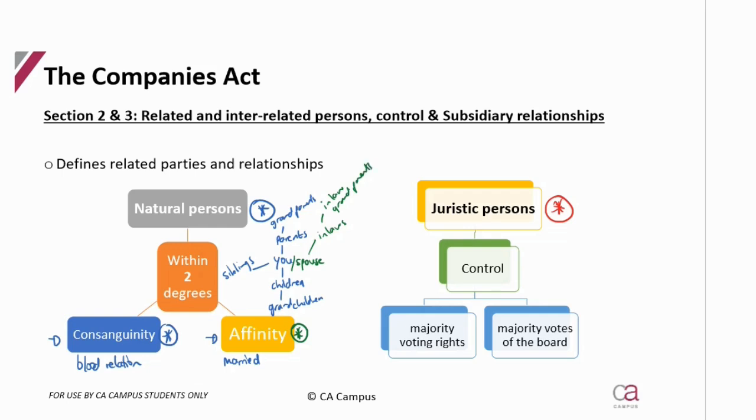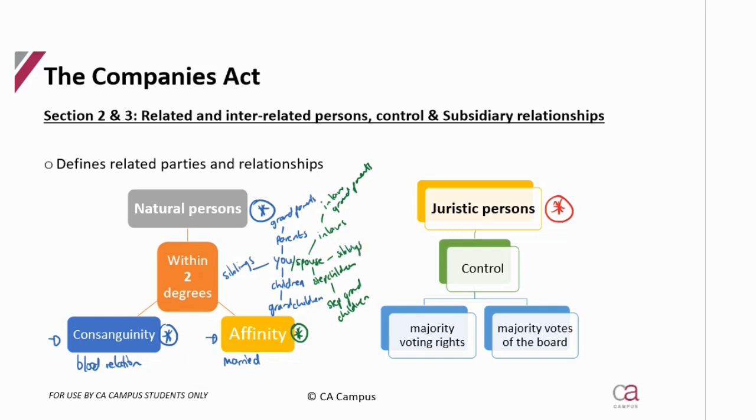If your spouse has children that are not yours, your stepchildren. And if they have children, then your step-grandchildren. And that is all a related party would be considered to be related in the Companies Act. Oh, and obviously, sorry, your spouse's siblings.